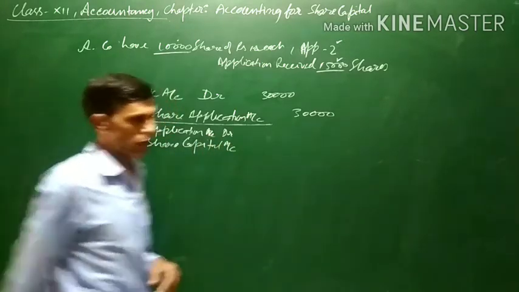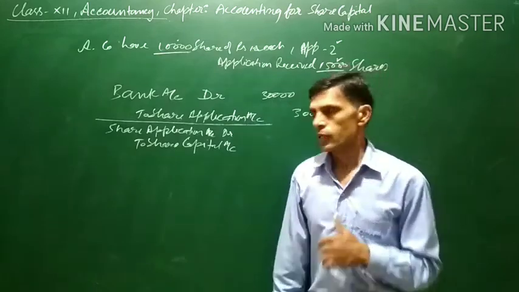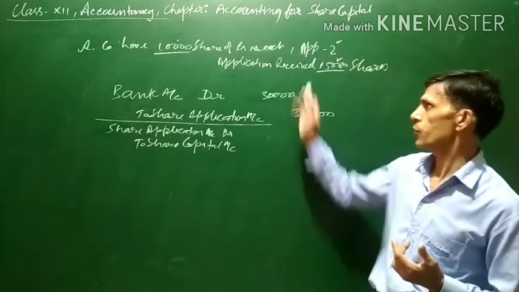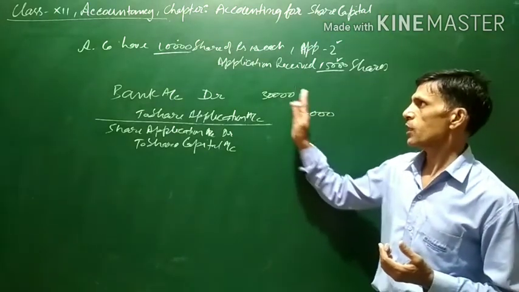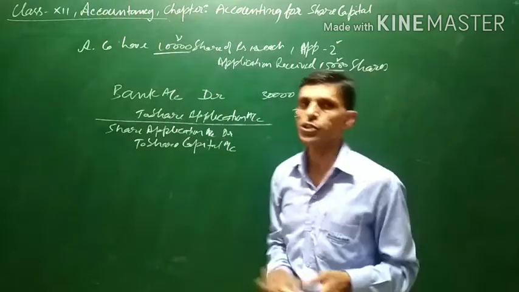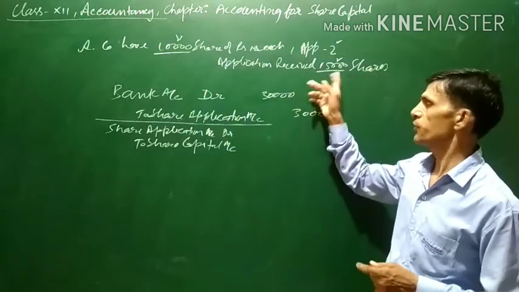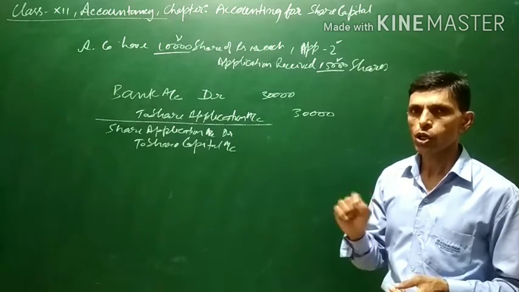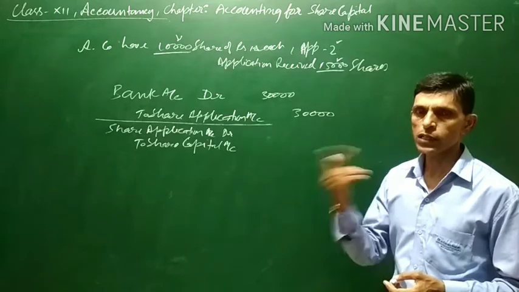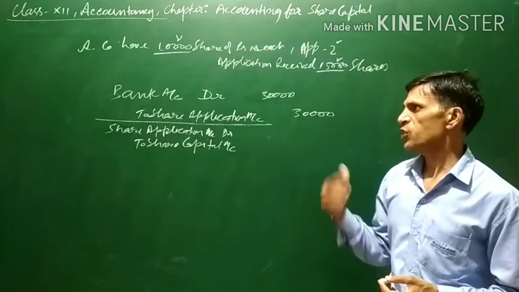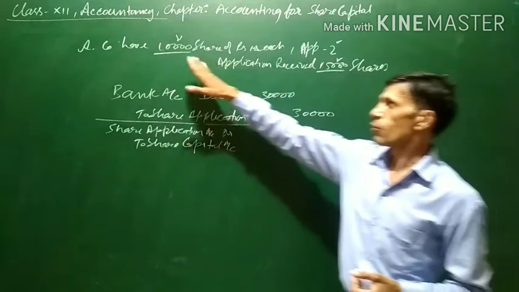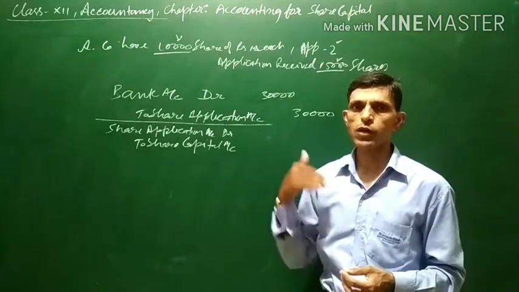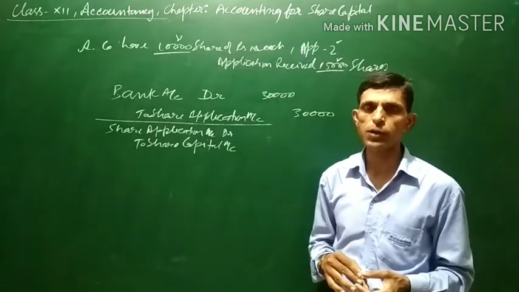One more important point regarding this general entry is that the company cannot allot more shares than the number of shares which it has issued, even if it has received more applications. Means the company cannot allot more than 10,000 shares, even if it has received applications for 15,000. So one situation is that only the applications for 10,000 shares will be accepted, and the rest of the applications will be rejected.